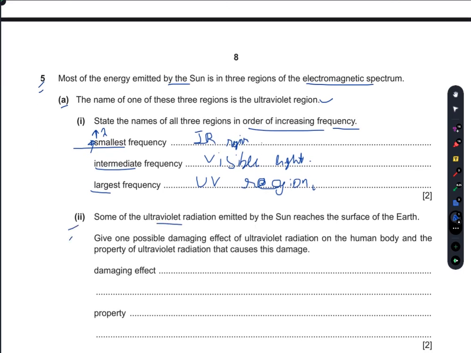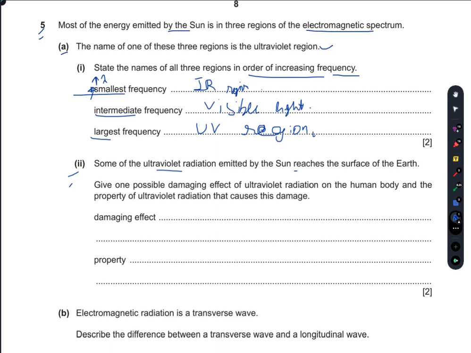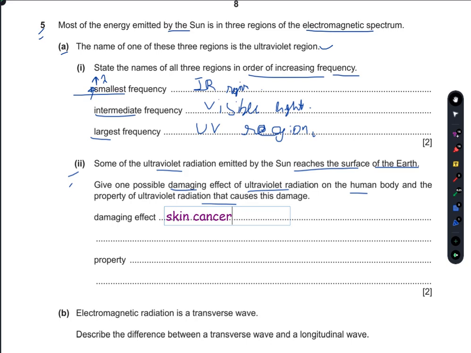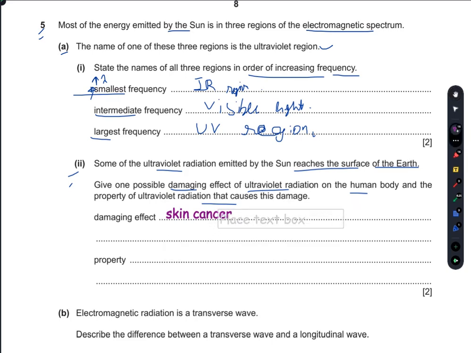Part 2. Some of the UV radiation emitted by the sun reaches the surface of the earth. Give one possible damaging effect of the UV radiation on the human body and the property of UV radiation that causes this damage. The damaging effect, as you all know, is skin cancer, which is caused mainly in the areas where the ozone layer is damaged. Mainly in Australia, it is found the most. So skin cancer is caused majorly by UV radiation, and the